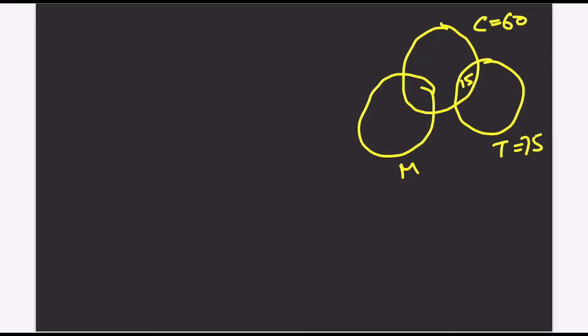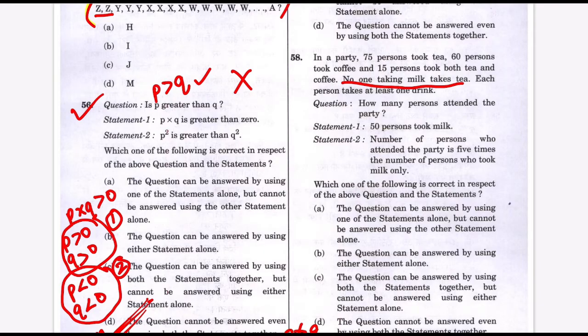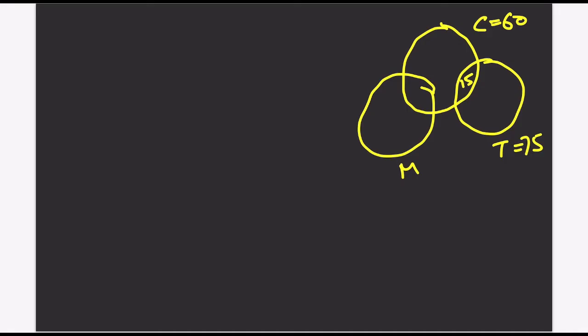Right? Now, next part. The question is, how many people in total are attending the party? Statement 1 says 50 people took milk. So a total of 50 people are taking milk. This much of the figure we are able to make using statement number 1.